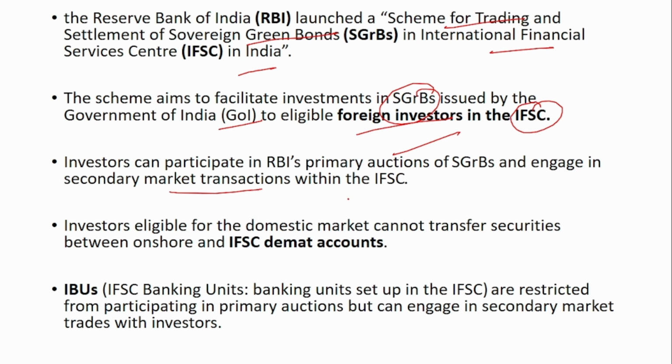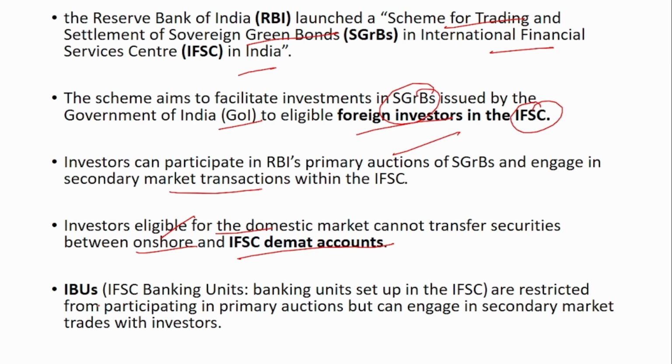But one point to be assured is that the investors eligible for the domestic market cannot transfer securities between the onshore and the IFSC demat accounts. This is very important. Whatever has been bought onshore cannot be transferred to the IFSC demat account. Suppose they have a demat account onshore, that is within India, and they have an IFSC demat account, then securities of these sovereign green bonds cannot be transferred between these two demat accounts. This is the important point to be remembered.